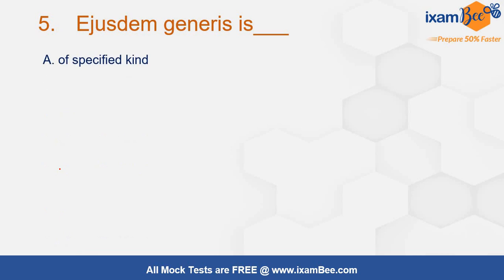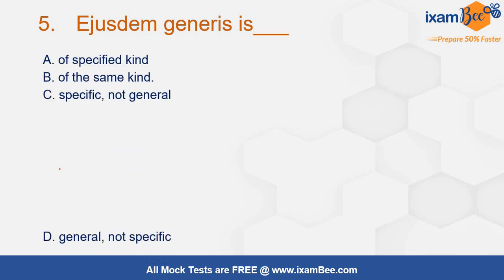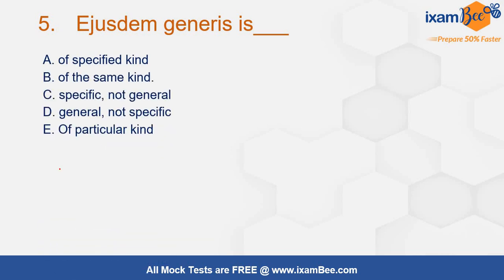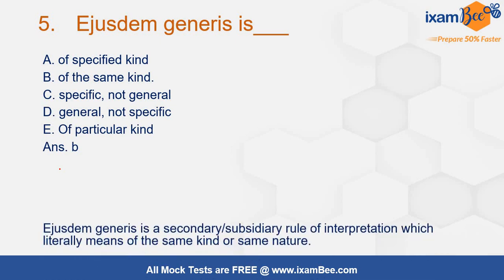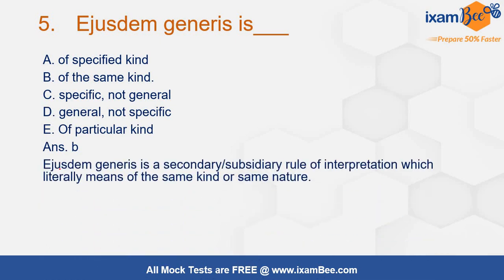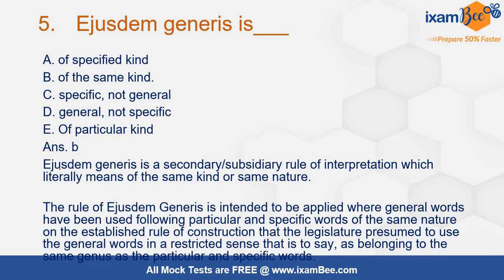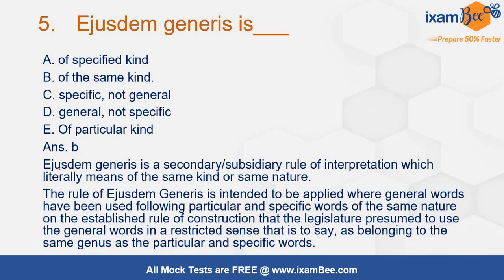Ejusdem generis, now this is a very easy question. It is a very important and famous principle of interpretation of statutes. What is the meaning of ejusdem generis? It has been asked here, of the same kind. Ejusdem generis is actually a subsidiary rule of interpretation which literally means of the same kind or the same nature. That means it is intended to be applied where general words have been used following particular and specific words.